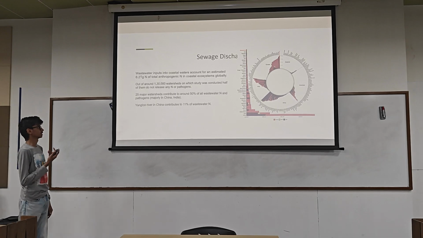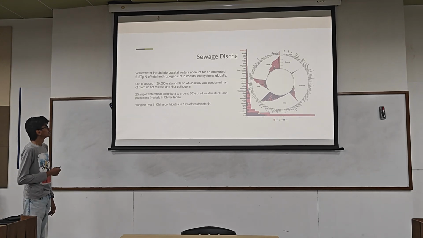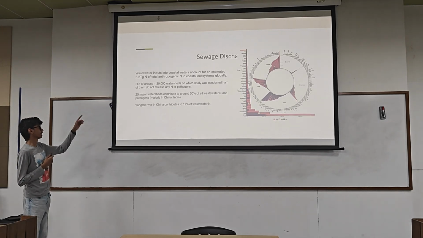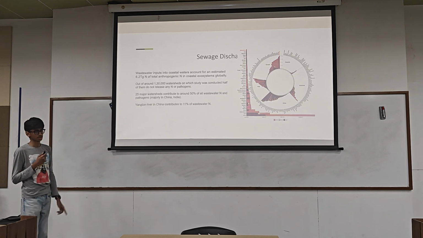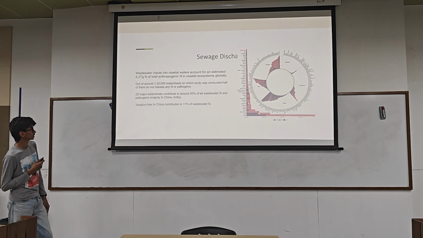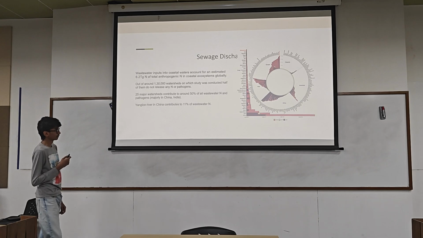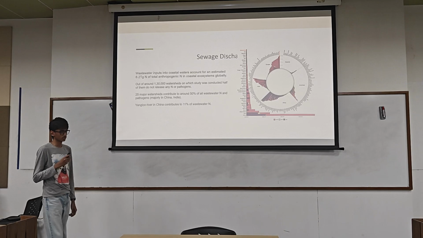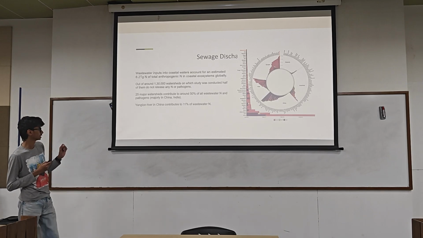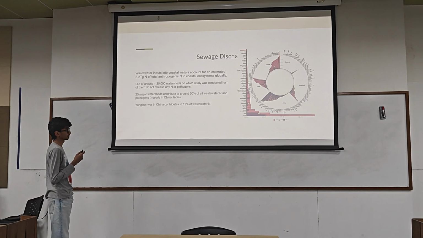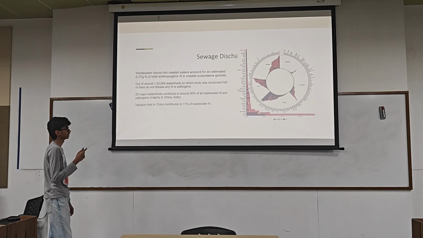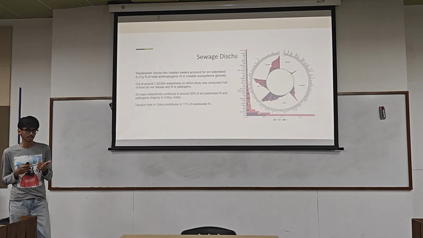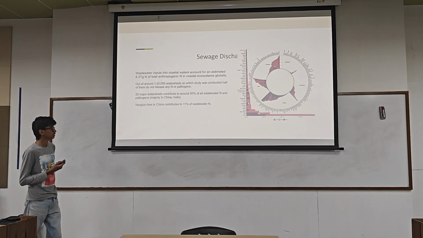So firstly, let's study sewage discharge. Every year, 6.2 teragrams, that is 6.2 million tons, of nitrogen comes into the ocean, and a study was done on 130,000 watersheds, and it was found that only 25 watersheds contribute around 50% of all the nitrogen. The nitrogen here consists of nitrogen oxides, ammonia and so on.